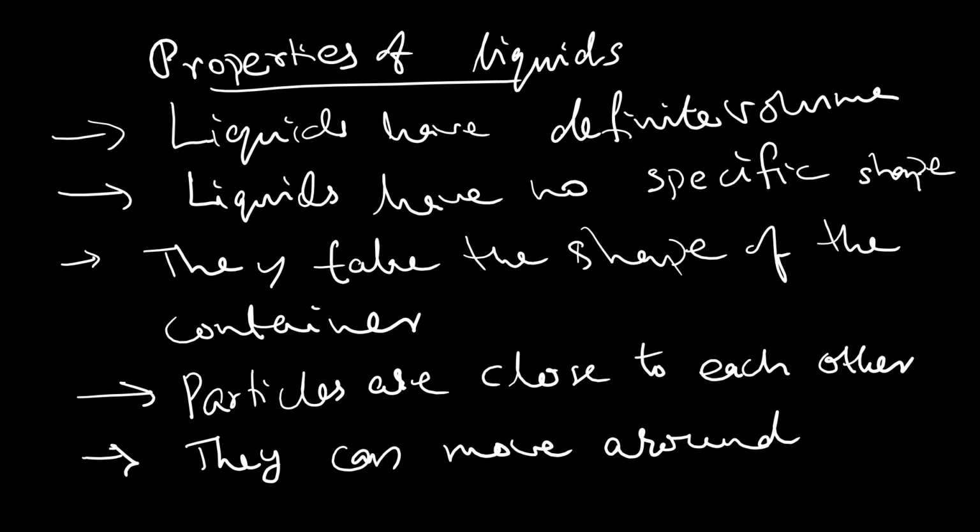Coming to the properties of liquids. Liquids have a definite volume, like water, kerosene, diesel, whatever it is. So all these have a definite volume, and the liquids have no specific shape. The shape of the liquid depends on the shape of the container.